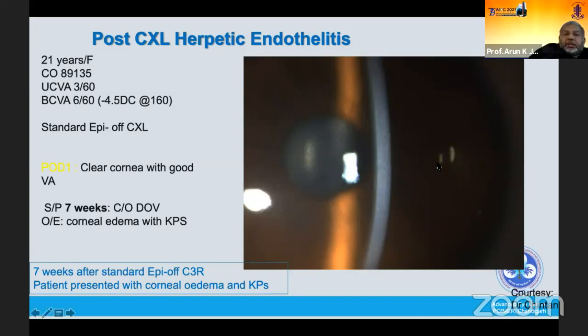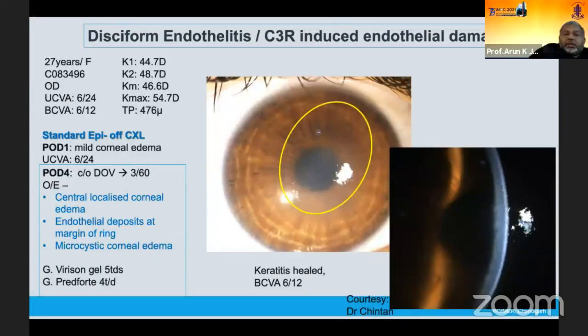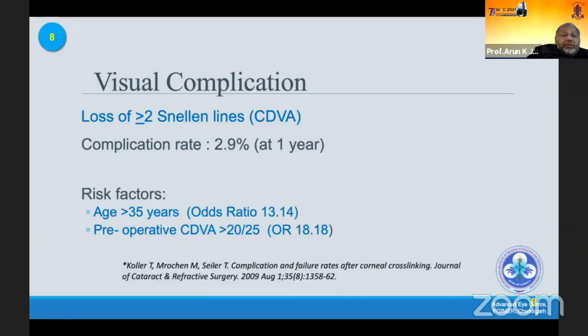You can see fine KPs and fine corneal edema in this case. And this is one case of disciform keratitis which happened following the C3R, again from Dr. Chintan's clinic.